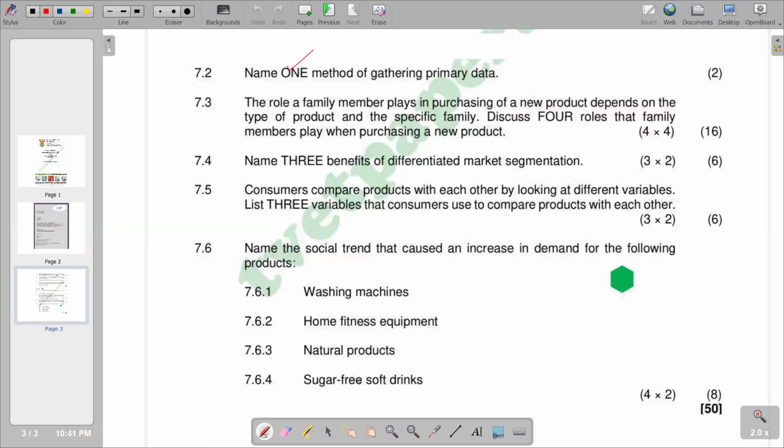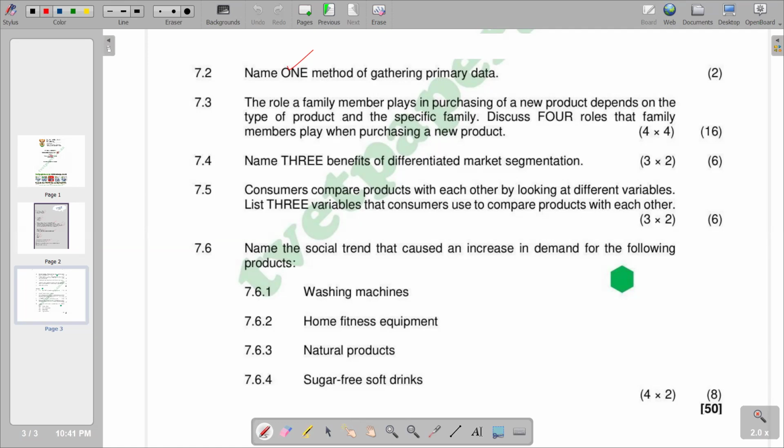Moving on to the last question, we've got sugar-free soft drinks. Obviously, it's health consciousness again. What are the negative effects of consuming sugary drinks? What are the disadvantages to you if you consume that? That can also be the reason.